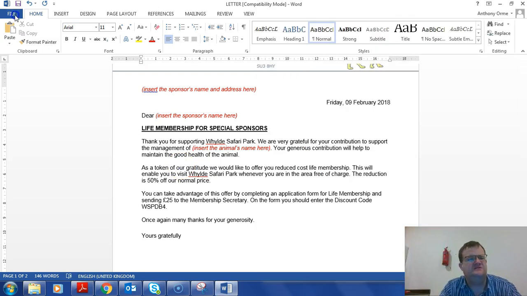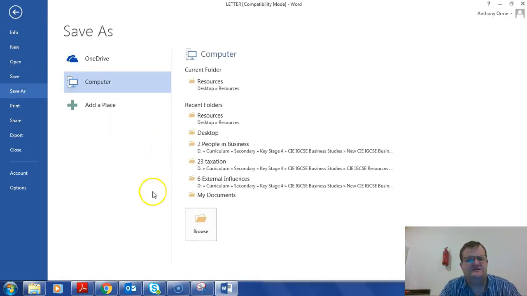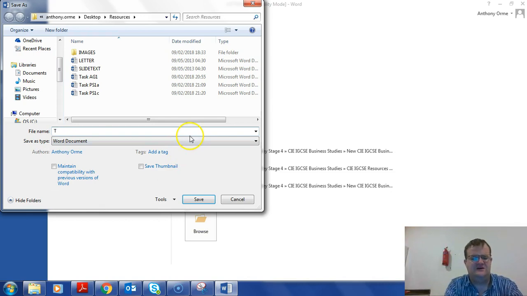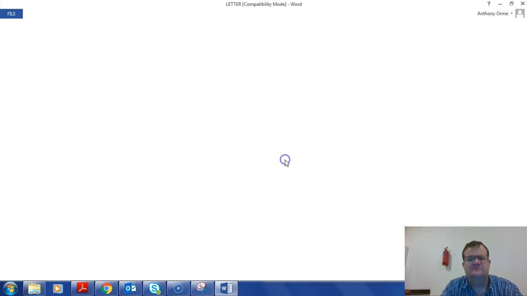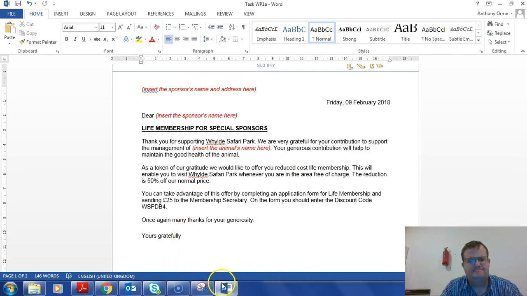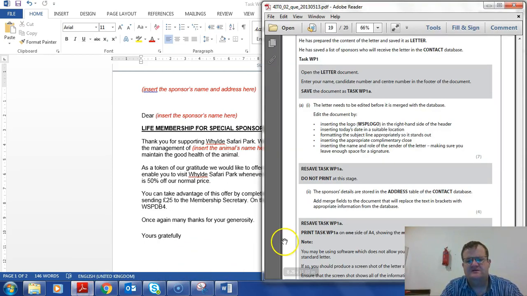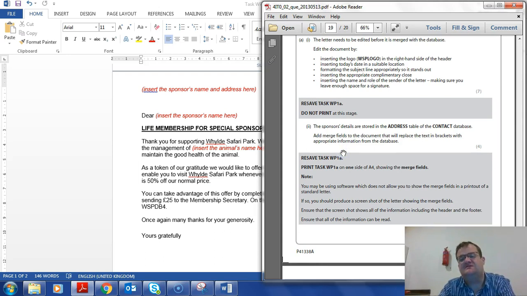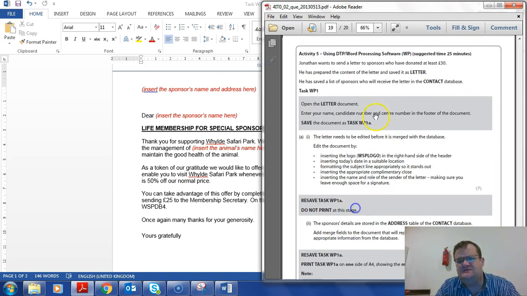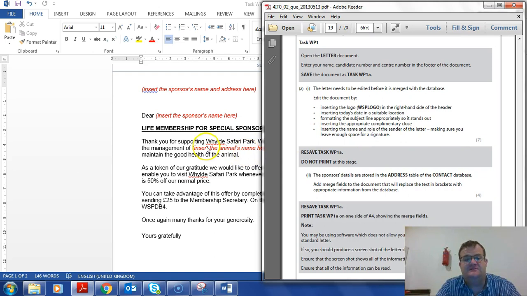Resave task WP1A. So I need to save it. File, save as, and we save this as task WP1A. Save. Then we go back, and now it says the sponsor's details are stored in the address table of the contact database. Add merge fields to the document that will replace the text in brackets with appropriate information from the database. And it does say they have to be at least 30, so that's more than 30.